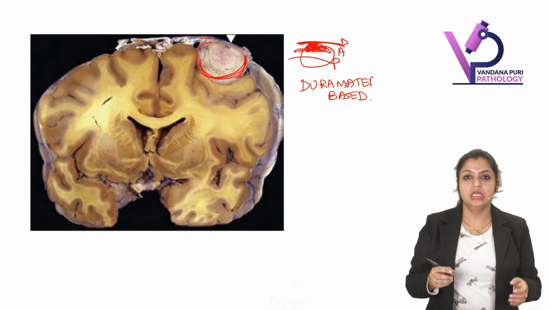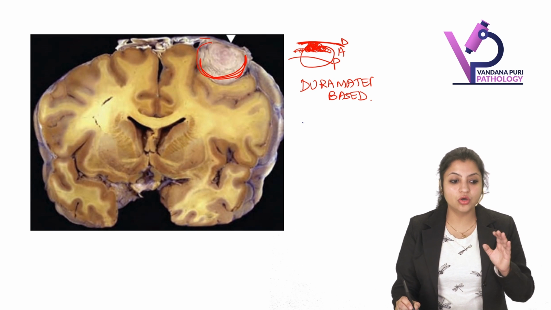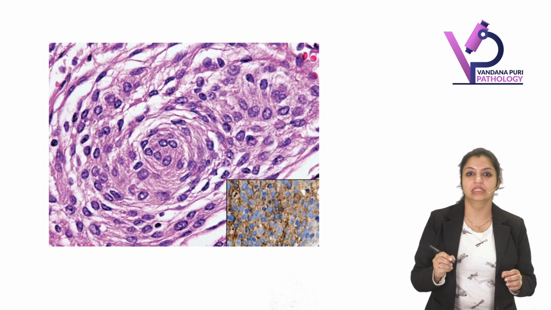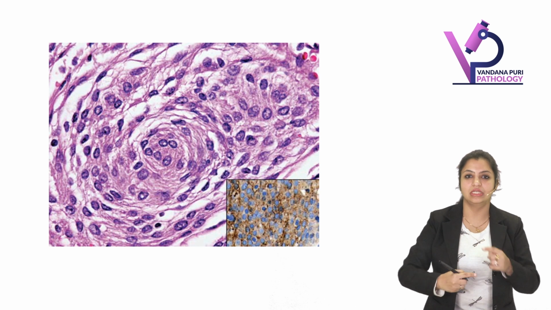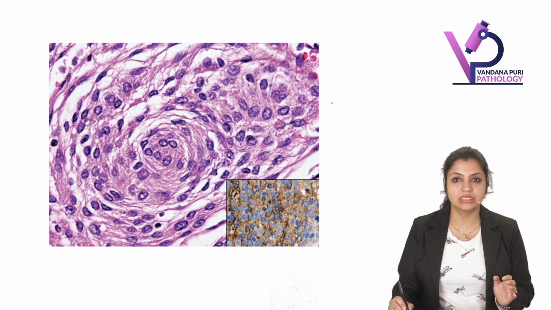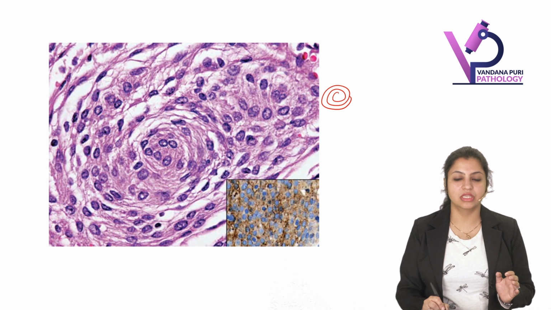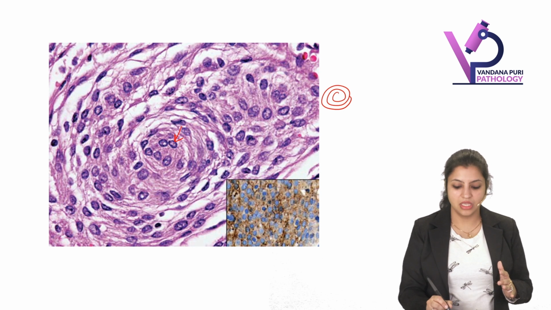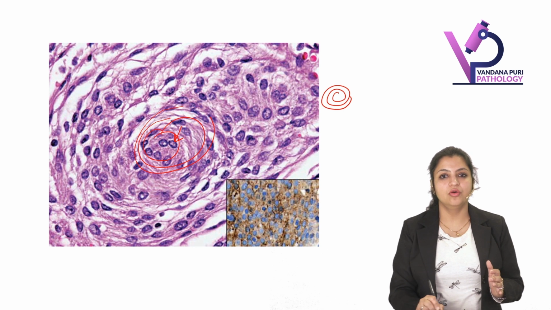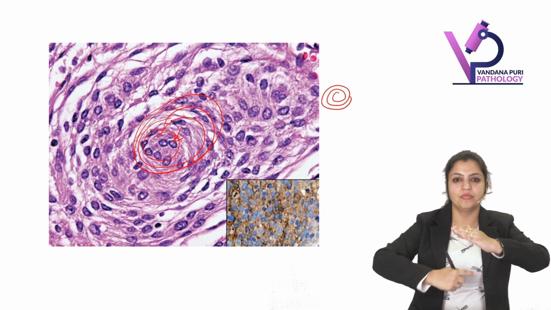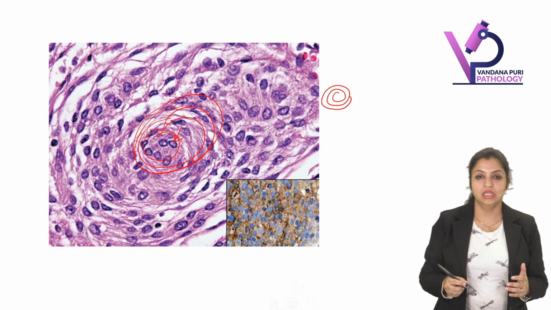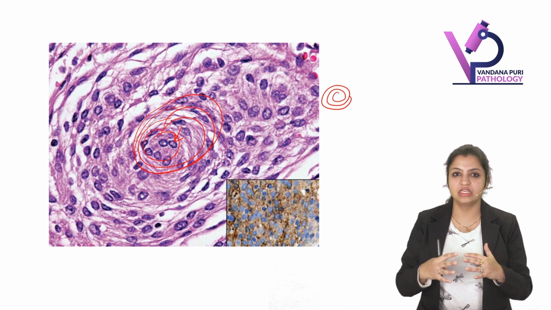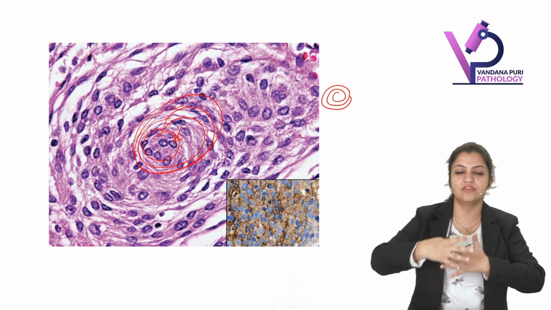Let's look at the microscopy. On classical microscopy, remember the meningioma is made up of proliferating meningothelial cells. These meningothelial cells usually form whorls. They can be plump cells or spindle shaped cells, and they have a tendency to form whorls, arranged in a whorl like manner. Individual cell boundaries cannot be seen. It will appear as if there is a syncytium of cells.